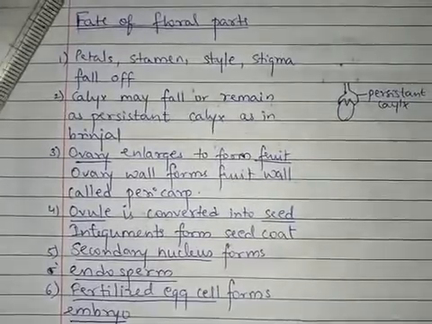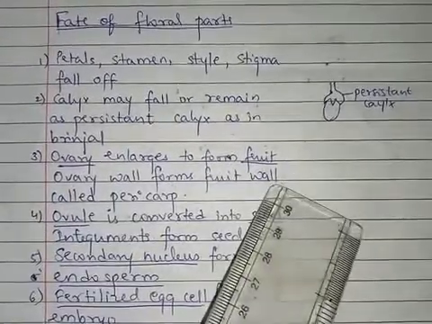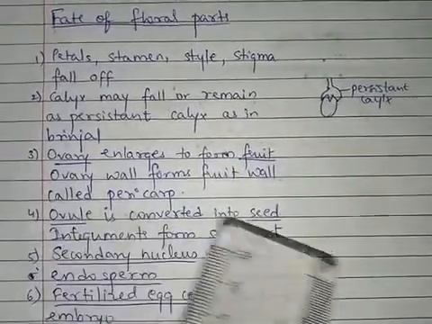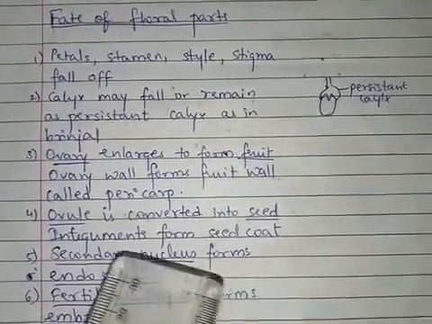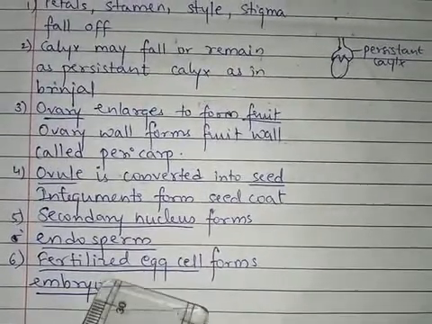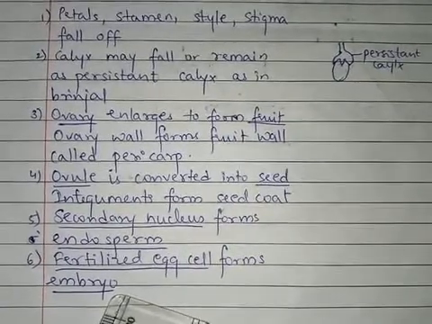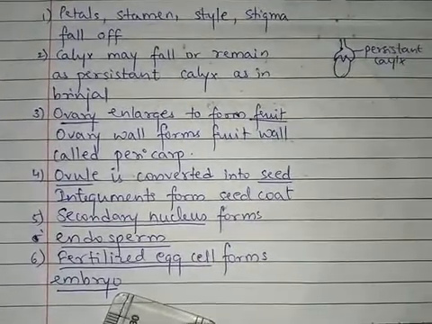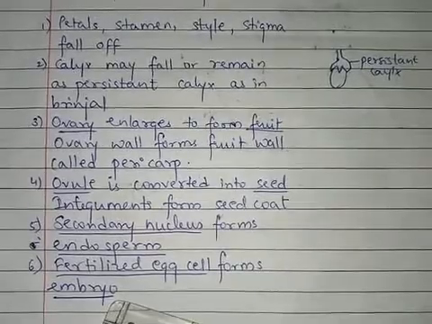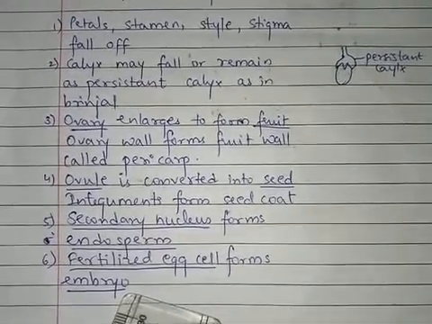Once again, the ovary will be converted into fruit, ovule will be converted into seed, secondary nucleus will be converted into endosperm, and the fertilized egg will form the embryo or the future plant. So this was all in this particular chapter of pollination and fertilization. We are done with this chapter.